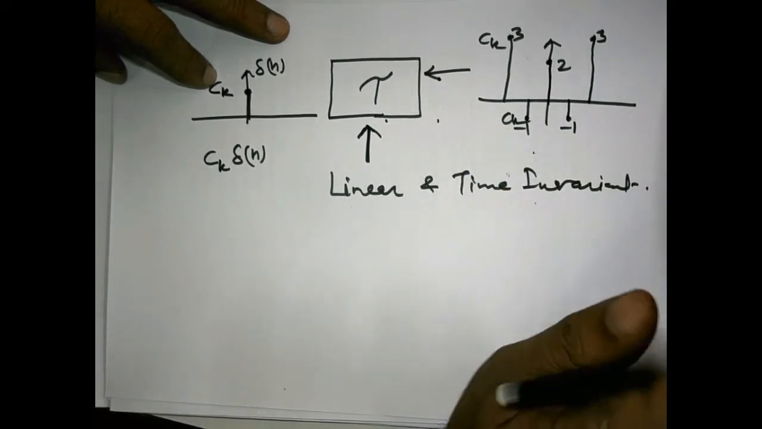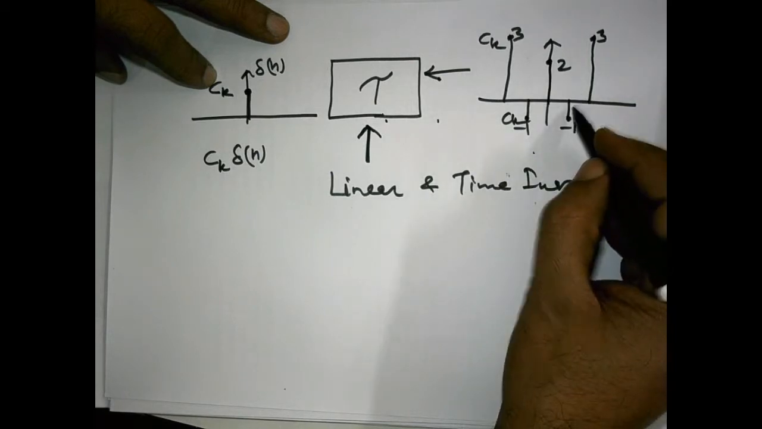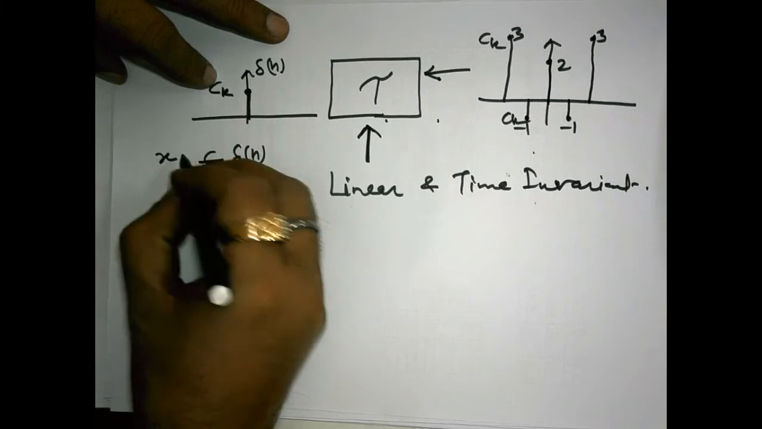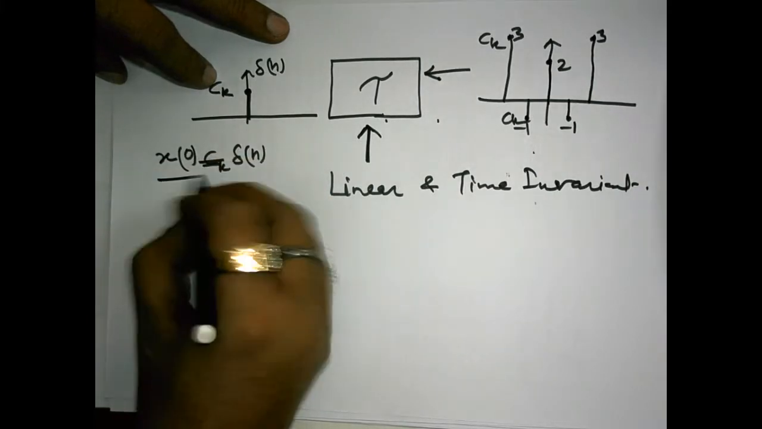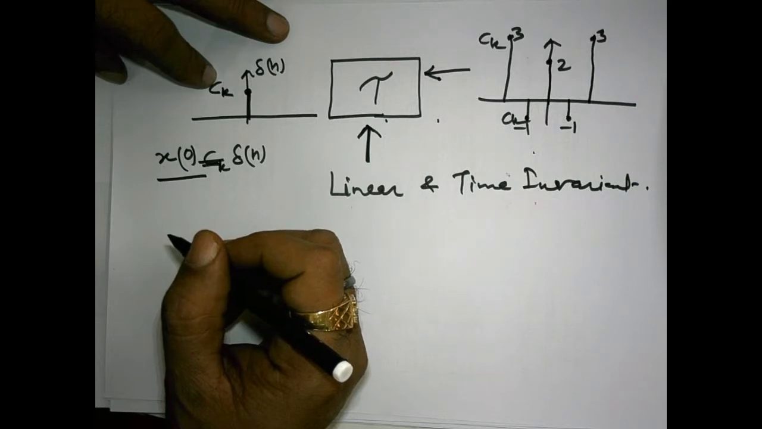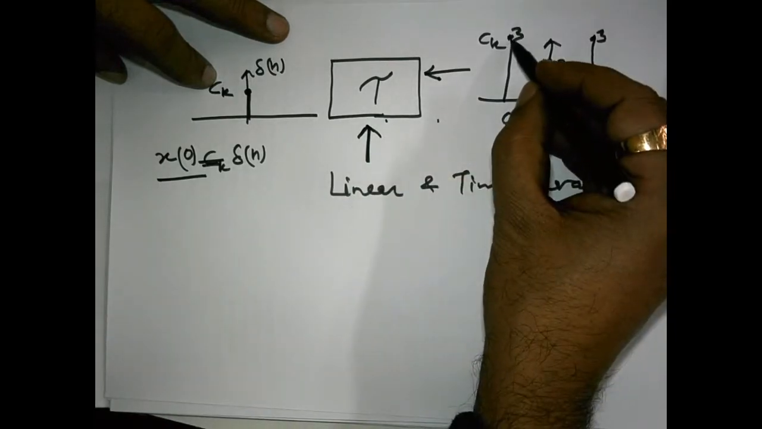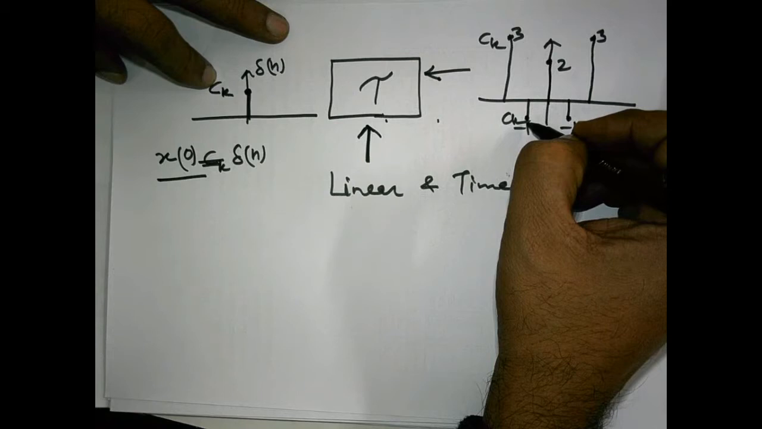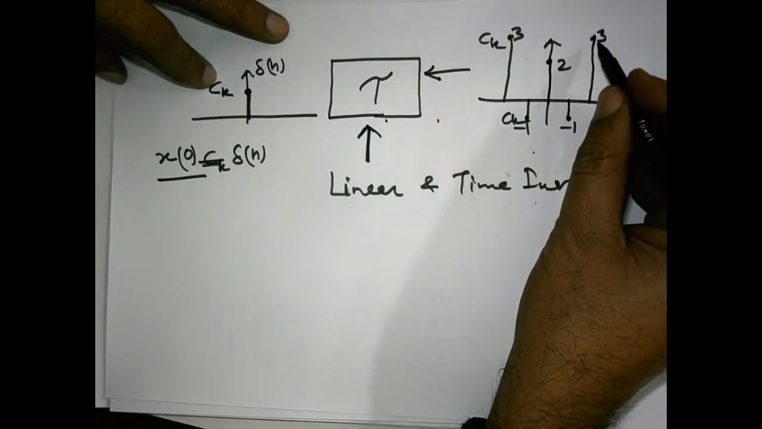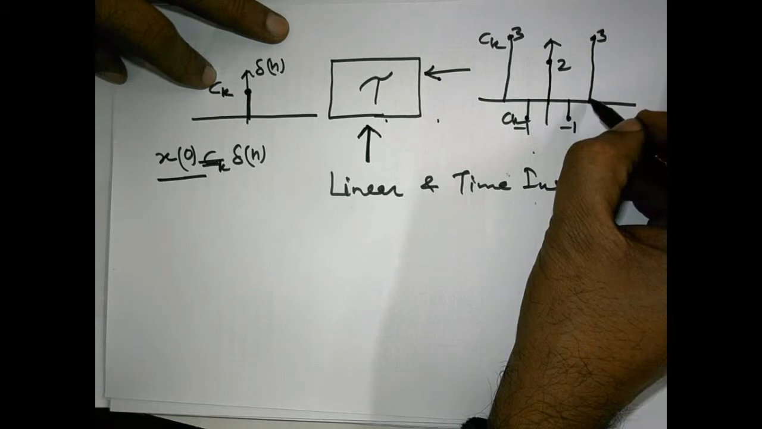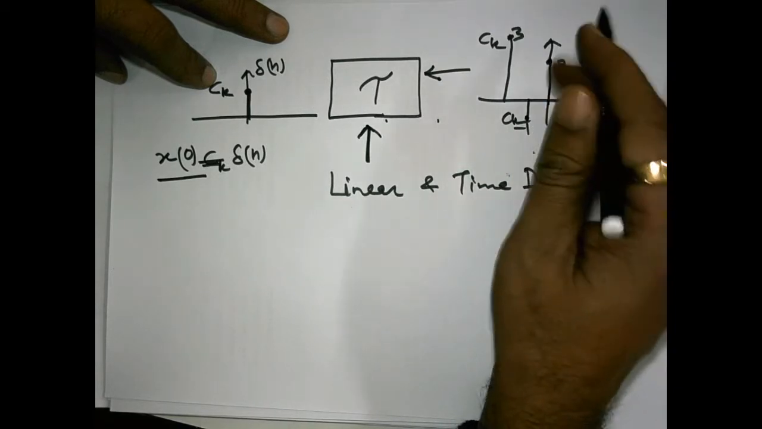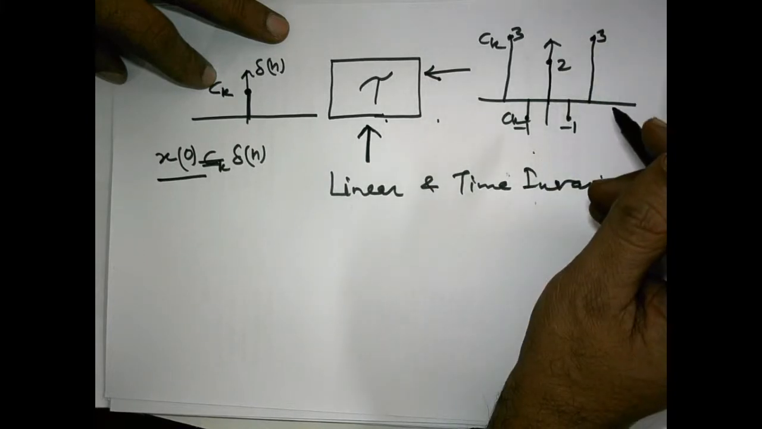The same scale factor ck is multiplied to all the output components. Instead of ck, if we say we are multiplying by x0, where x0 is the signal strength at origin, then simply each and every sample of the output is multiplied by the value x0, which means the output is scaled by that factor.